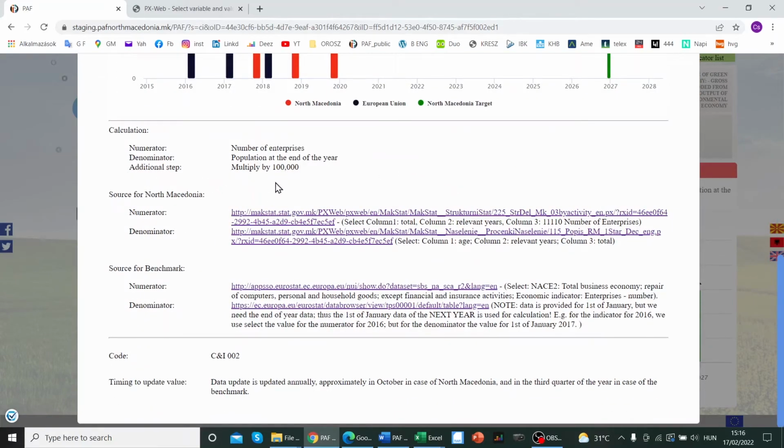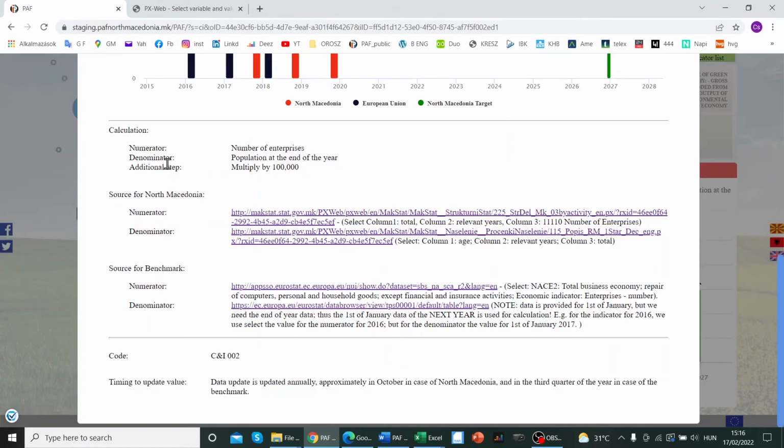But about the additional step, you might find other instructions here. For example, the exchange rate between euro and dinar, or there are some indicators where the data is published on a quarterly basis, so the additional step will be that you need to sum up the values of the 4 quarters of the year, etc. But the important message is that everything is written here, clearly defined how to calculate the indicator, so it will be very easy and simple.